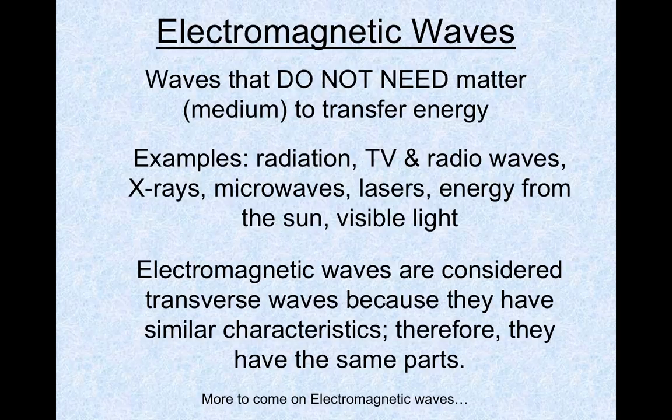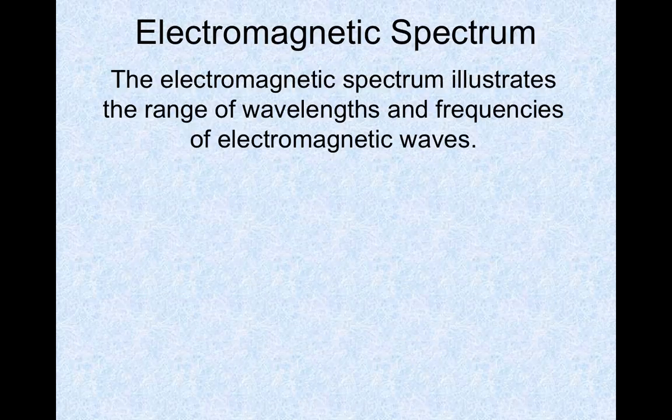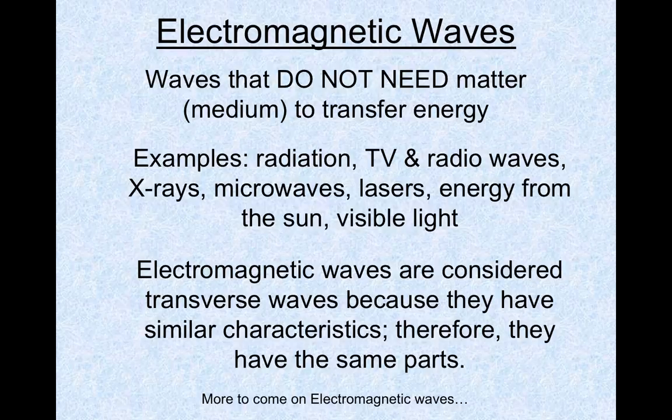Okay, so in review, electromagnetic waves are waves that do not need any kind of a medium to transfer energy. And they're light waves, like TV and radio waves, X-rays, microwaves, lasers, energy from the sun, visible light. And electromagnetic waves are transverse waves.